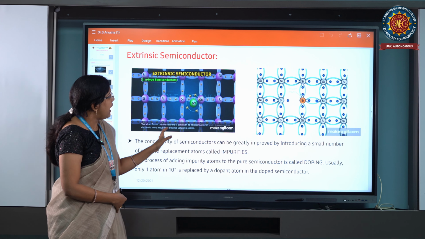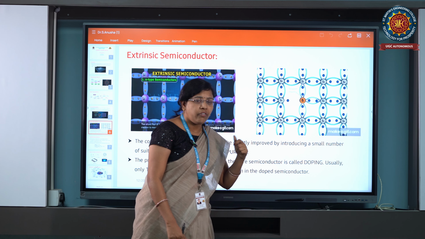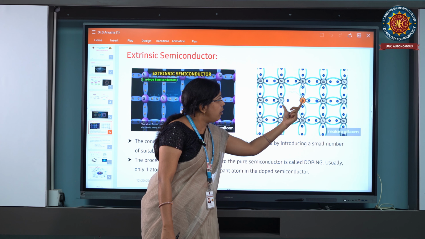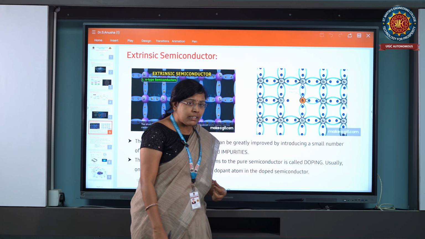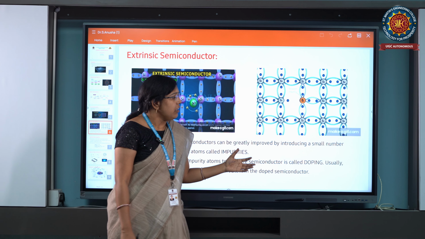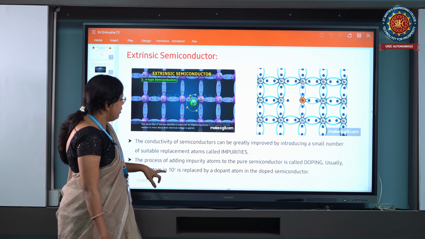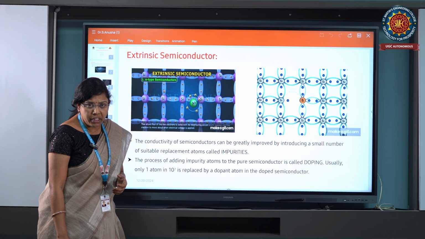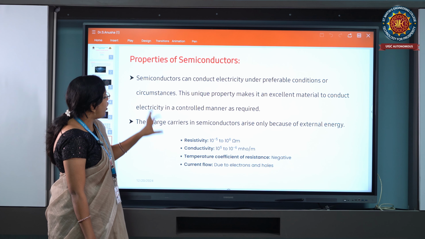Okay, this is the extrinsic semiconductor. Boron is one example for the extrinsic semiconductor. This silicon is bonding with the surrounding boron only. These are the holes. The holes always want the doping material. If a material has holes, it needs electrons. These replacement atoms are called impurities, and the impurities are placed with the doping materials only.